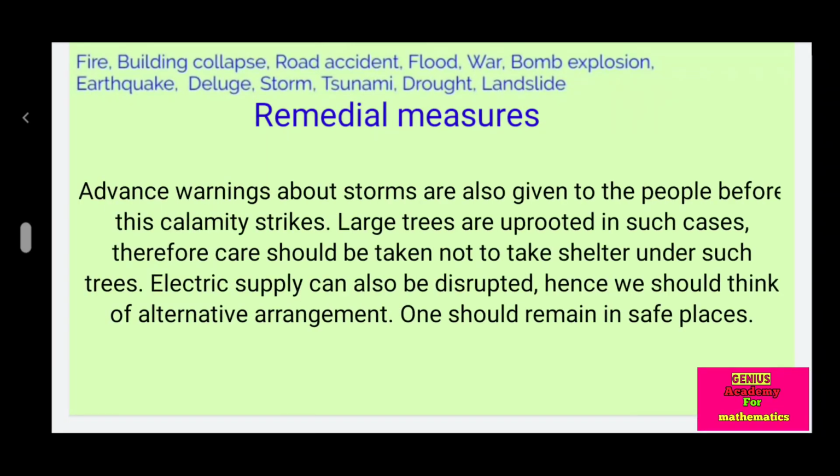Storm. Advance warning about storms is also given to the people before this calamity strikes. Large trees are uprooted in such cases. Therefore, care should be taken not to take shelter under trees. Electric supply can also be disrupted. Hence, we should think of alternative arrangements. One should remain in safe places.